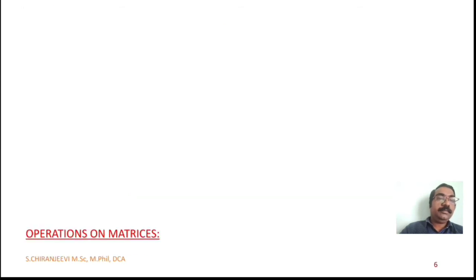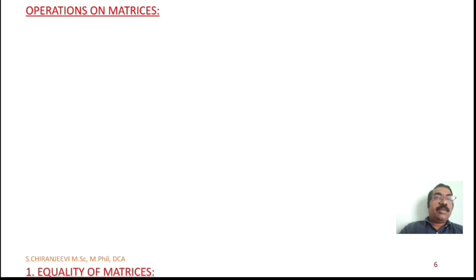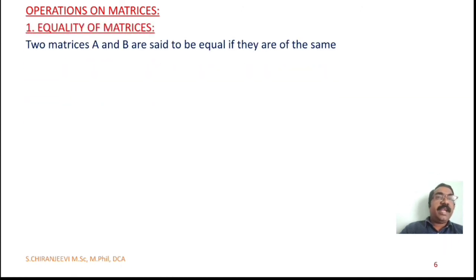Next, operations on matrices. First one, equality of matrices. Two matrices A and B are said to be equal if they are of the same order and if the corresponding elements are equal. So here for equality, two matrices need to have the same order.